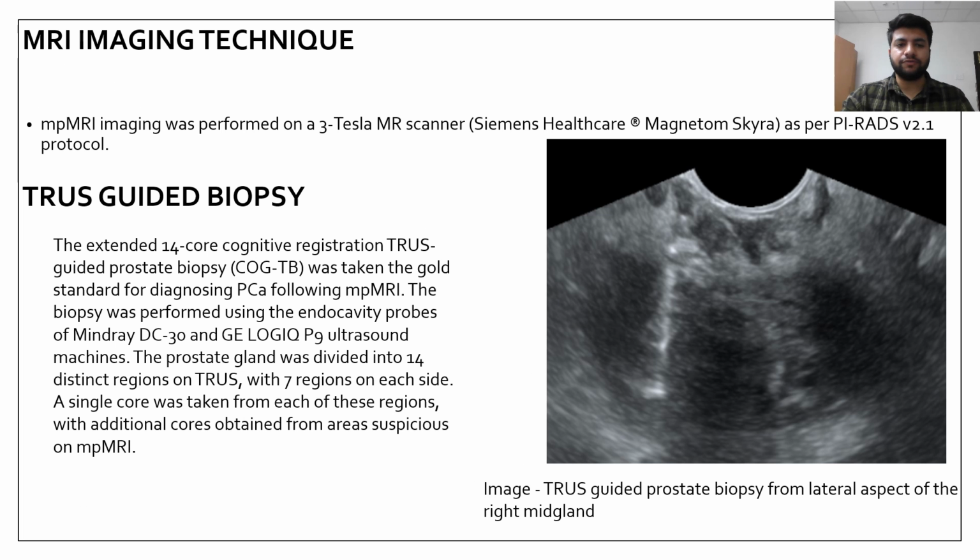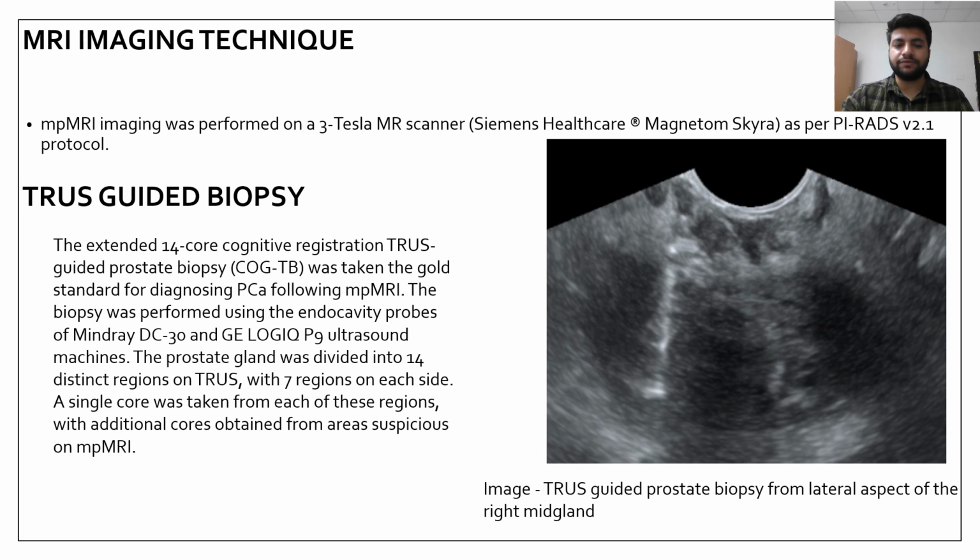Multiparametric MRI imaging was performed on a 3 Tesla MR scanner, a Siemens Healthcare Magnetom Skyra, as per PIRADS version 2.1 protocol. The extended 14-core cognitive registration TRUS-guided prostate biopsy was taken as the gold standard for diagnosing prostate cancer following MP-MRI, and the biopsy was performed using endocavitary probe of Mindray DC-30 and GE Logiq P9 ultrasound machines.